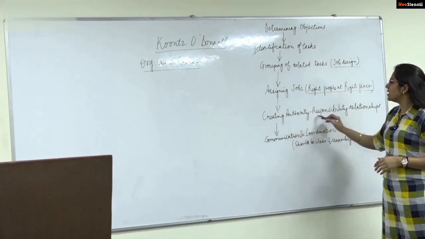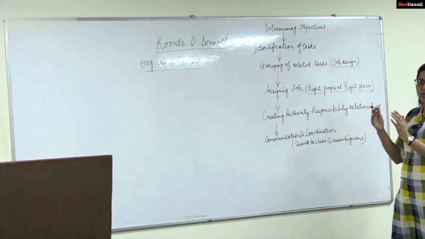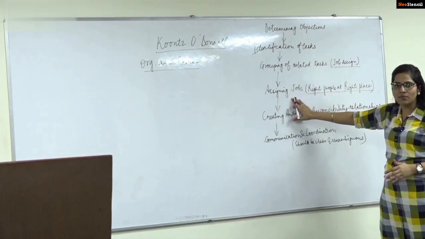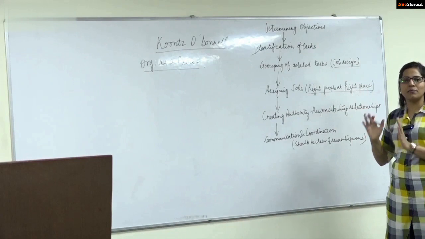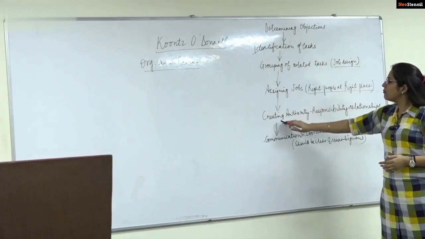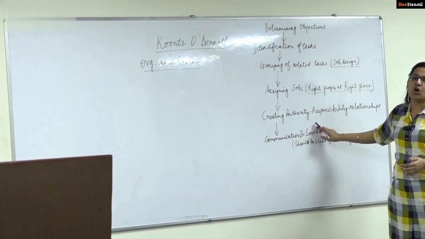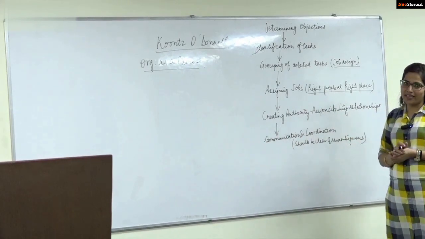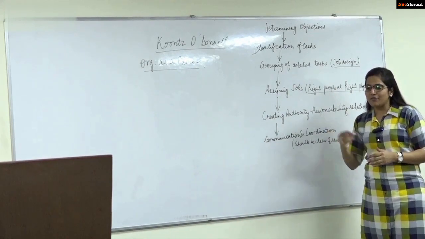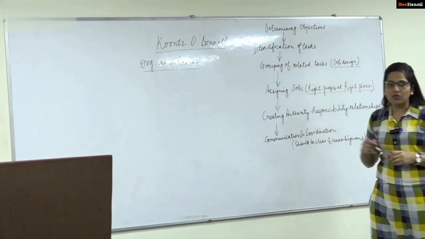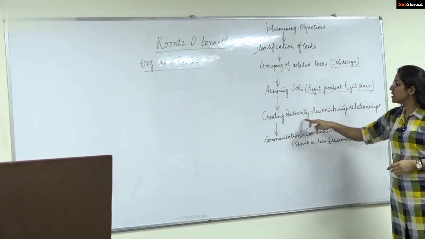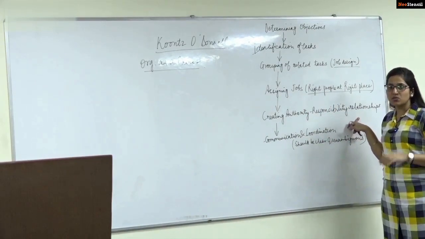Then the next is creating the authority-responsibility relationship. Once we have identified the tasks, grouped the related tasks and assigned the jobs, we now have different people working at different levels in the organization. Among these people, we create an authority-responsibility relationship. They have to report to someone above them, and a supervisor will be required to take reports from his subordinates. So there are authority-responsibility relationships.